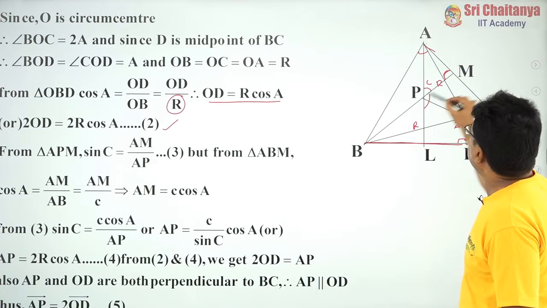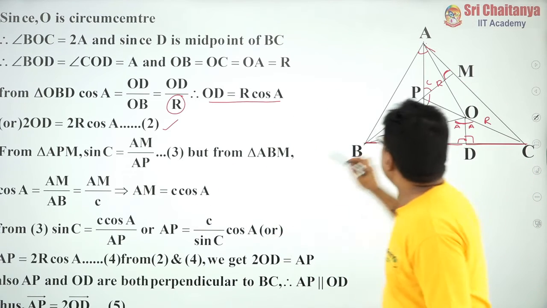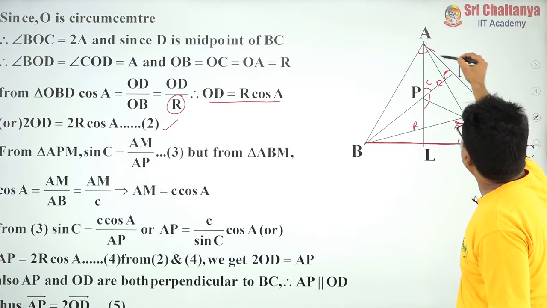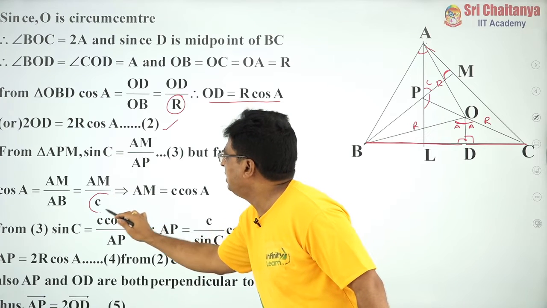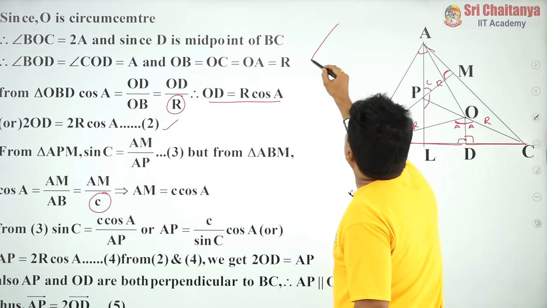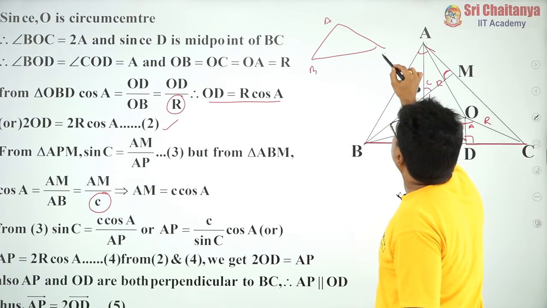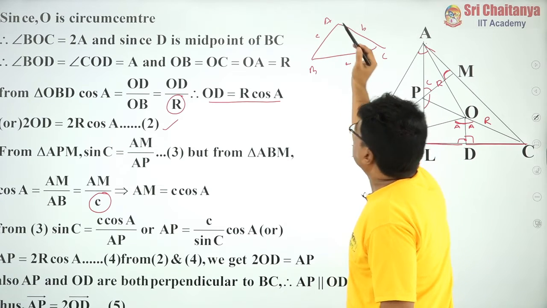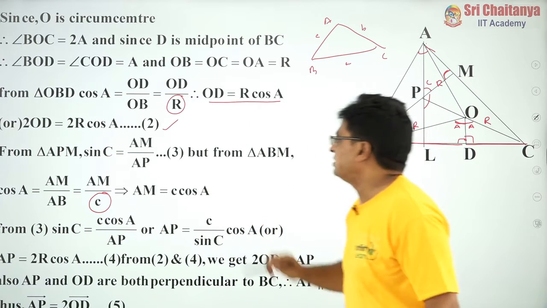Just consider this right angle triangle. In this triangle, cos A is equal to AM by AB. But AB is equal to c, because in the properties of triangles, in general, we take the standard notation of the triangle: this is small a, this is small b, and this is small c. So AM by c, therefore AM is equal to c cos A.